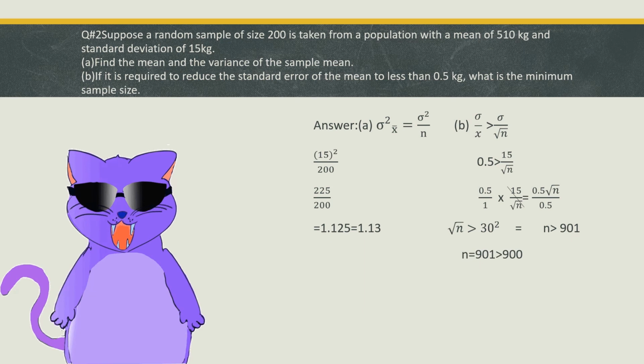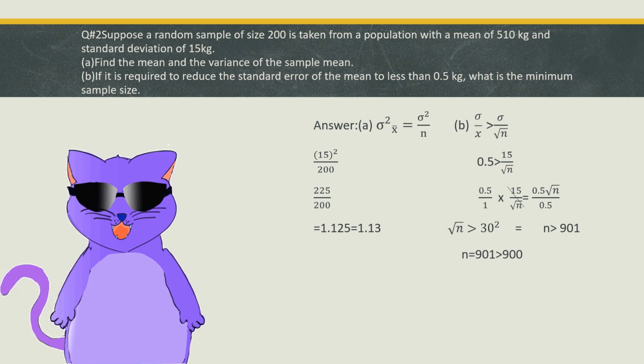But wait, there's more. In order for us to remove the square root, we must square both sides. So, n is greater than 30 squared. 30 squared is equal to 900. But it's not over yet.